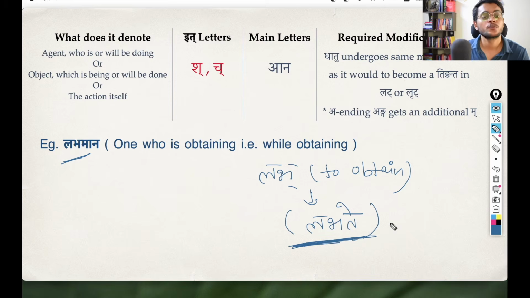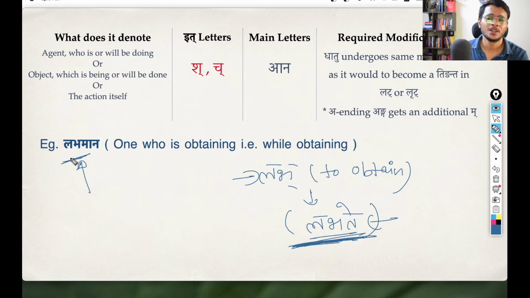So as a substitute for this lat lakara form, we are using the shanach pratyaya. Why Shanach? Because labh is an atmanepadi dhatu, so we can't use Shatra Pratyaya, we have to use Shanach Pratyaya. So again, the same mechanism as we have seen before, this labhate as a kriya pada, and if we use Shanach Pratyaya, we get this pratipadika labhamana, one who is obtaining or one while obtaining. Sah labhamanah, one who is obtaining. Balakah labhamanah, the boy who is obtaining. Balakau labhamanau, two boys who are obtaining.